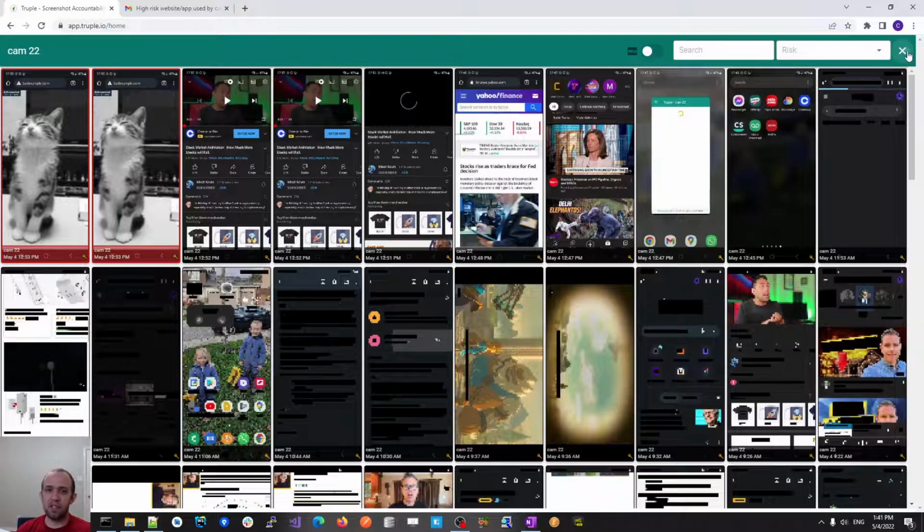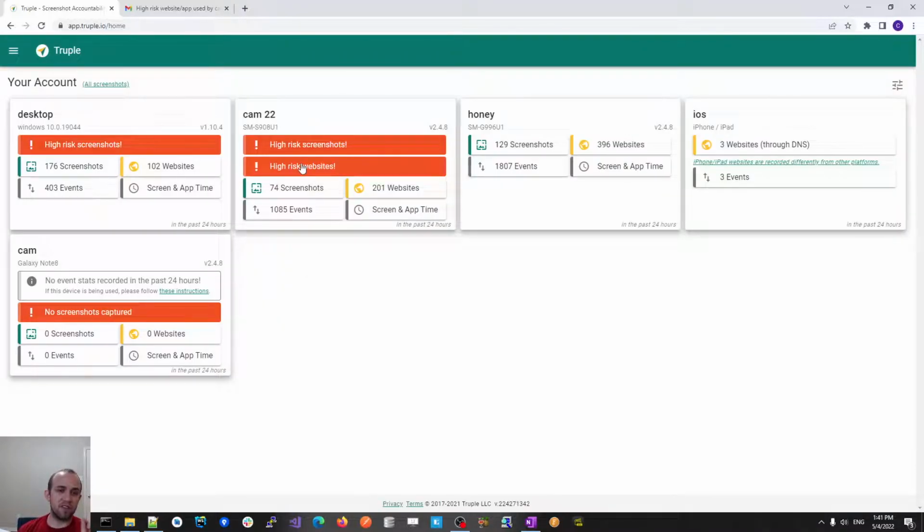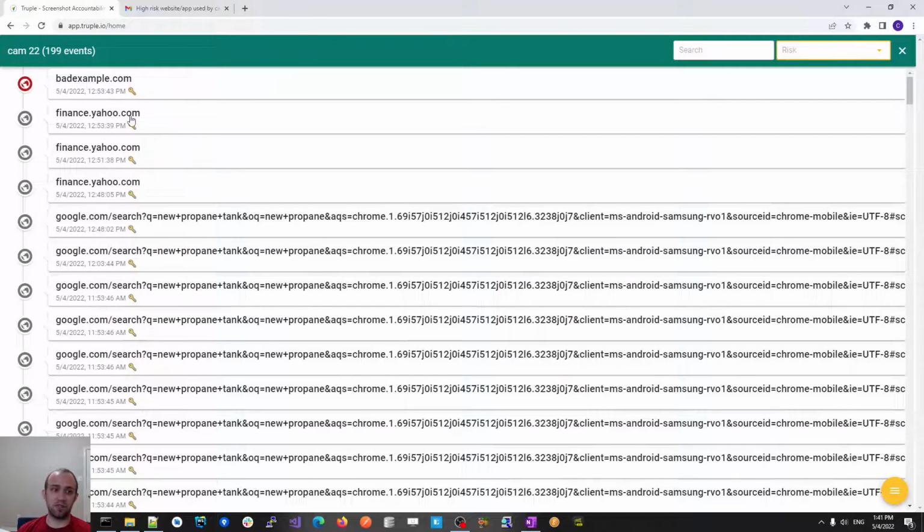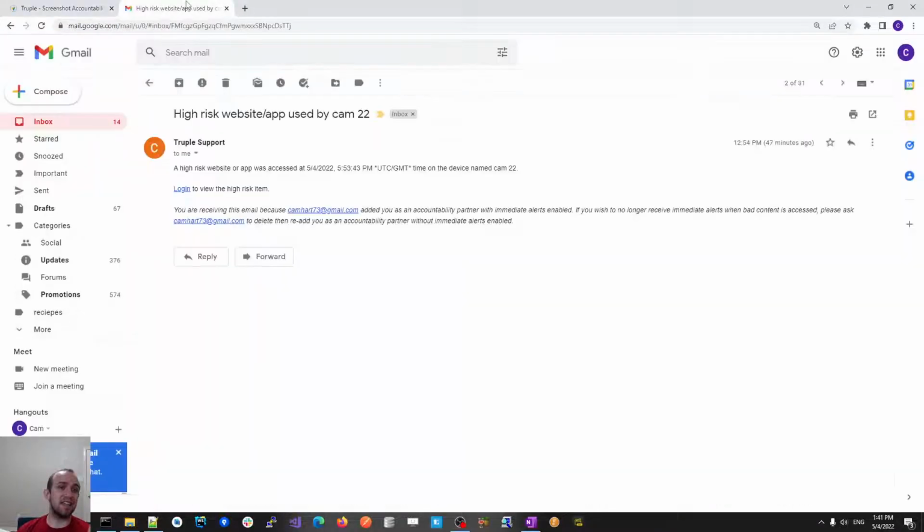The one other thing that I want to point out is if a bad website is visited, not only will it be flagged, like badexample.com was here, and you can also clear this filter out if you want to look at all the screenshot websites captured, but you can also optionally cause it to send an immediate alert. So this is an example of that alert. It says a high-risk website or app was accessed at the time on the device named Cam22.